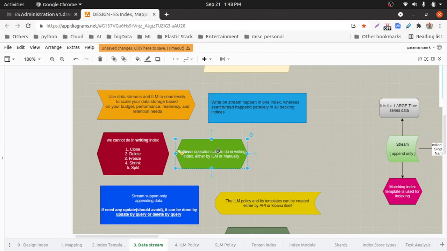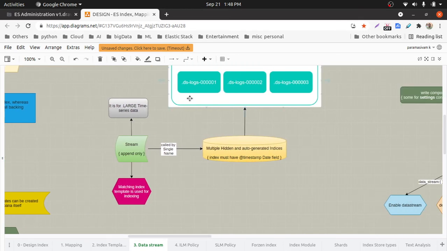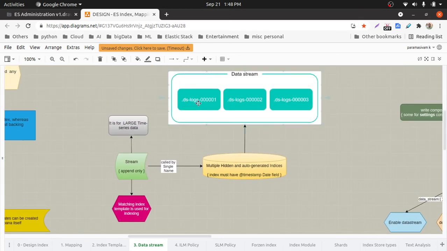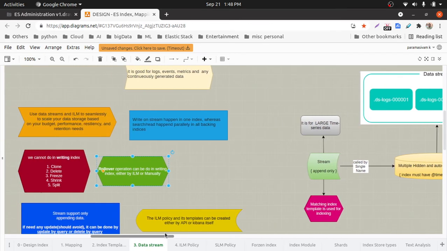Then a new index will be created according to some pattern. Here you can see the naming pattern. Here you can see the DES-logs is the data stream name, but the digits refer to the index ordering, a kind of ordering for each index. Of course, it will start with a dot, so that's why we call them hidden indexes. All the hidden indices. The index is created automatically by the ILM.